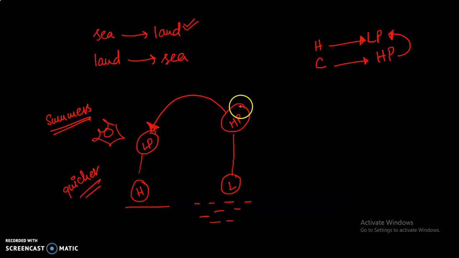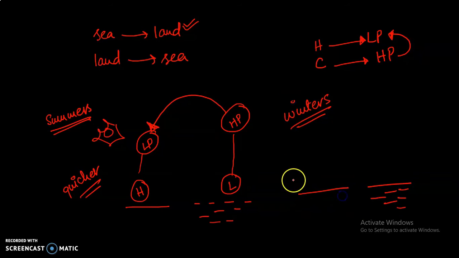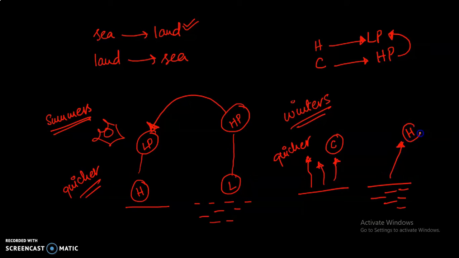Now coming back to the second one, the winters. When we talk about winters, again the land and the water body. Now the heat is released, and as I said previously, the land area would release the heat quicker as compared to the water body. So the land area would have a cool temperature. On the other side, the water body would take more time to get cooler. It would have a high temperature.